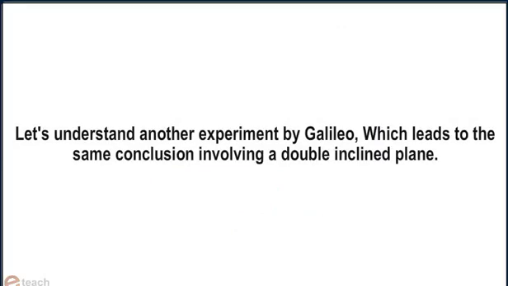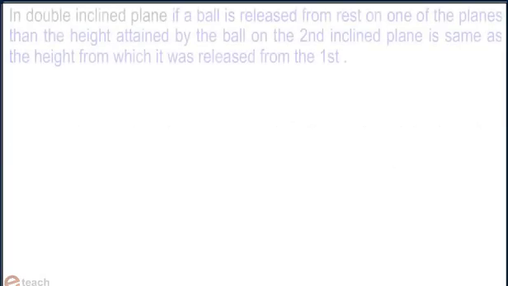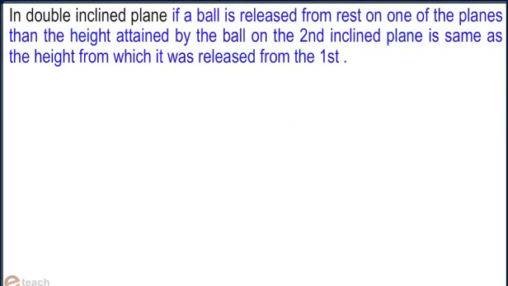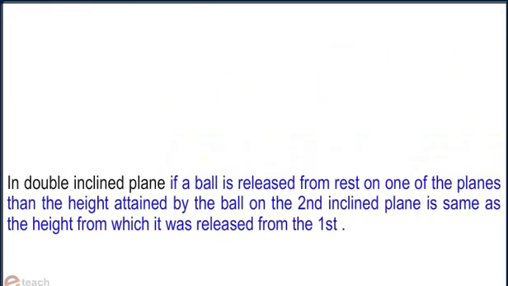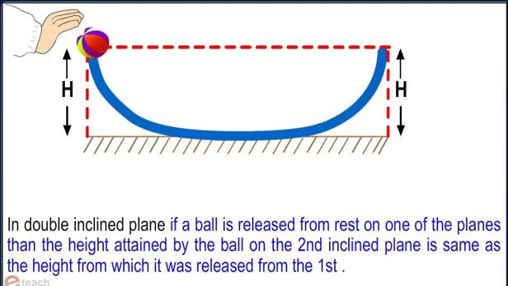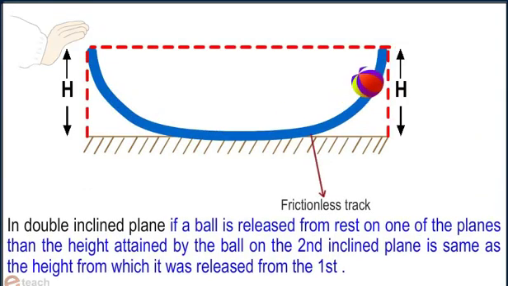Now, let's understand another experiment by Galileo, which led to some conclusions involving a double inclined plane. In a double inclined plane, if a ball is released from rest on one of the planes, then the height attained by the ball on the second inclined plane is the same as the height from which it is released from the first. Now see this animation where the ball is released from height h.